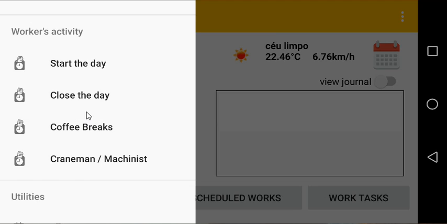The system also allows logging of coffee breaks by workers, and also allows logging individual work times of any particular worker when doing craneman work activities or machinist work activities.